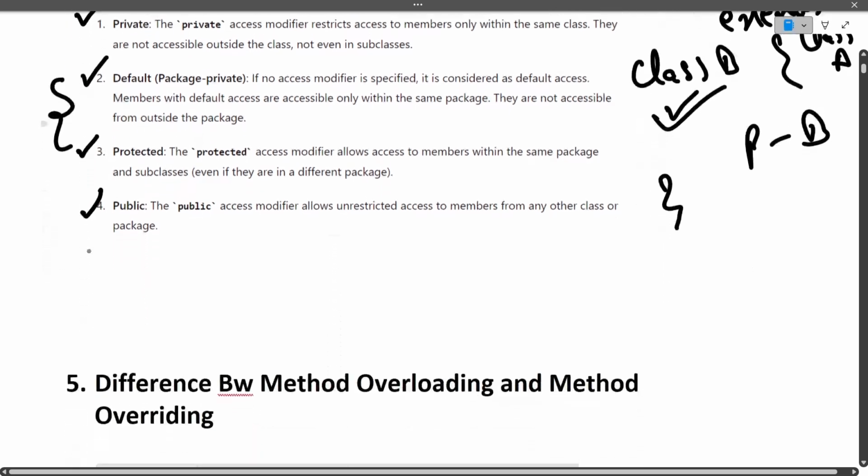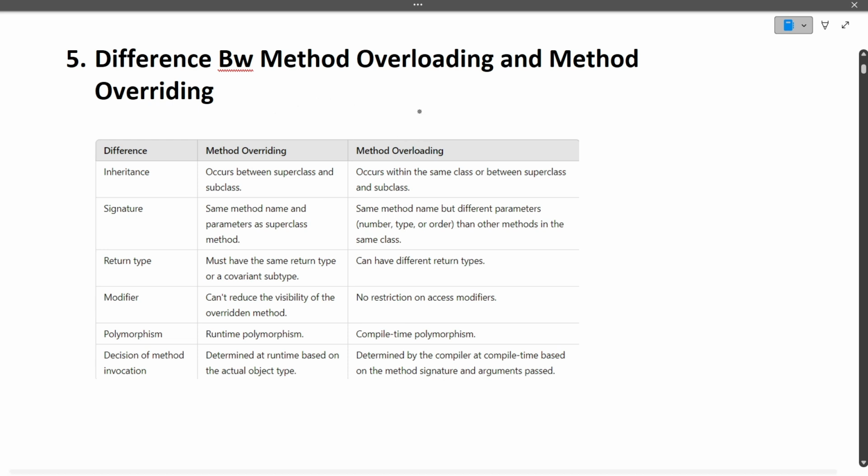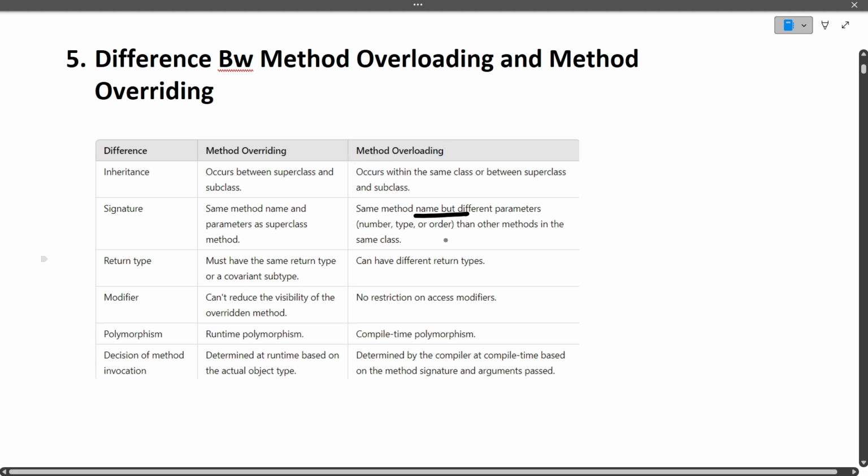Now moving ahead to the next question: what is the difference between method overloading and method overriding? Whenever a difference is asked in an exam or an interview, kindly give at least two points of difference. So method overloading is same method name but different parameters. If in a class, let's suppose we have class A, what is the same method name but different parameters?